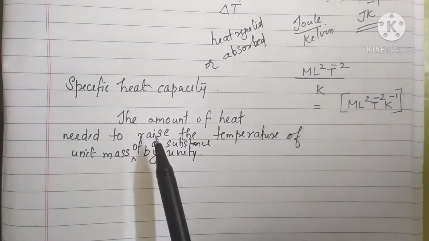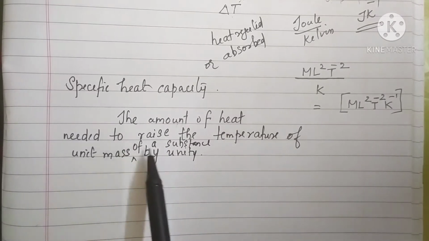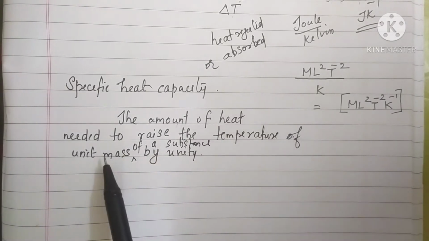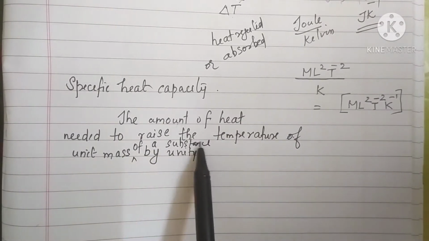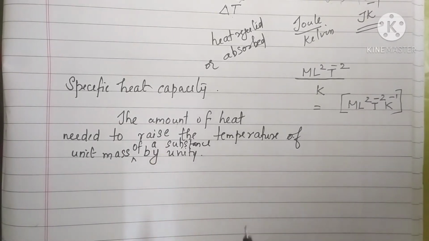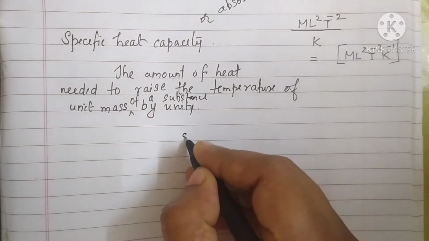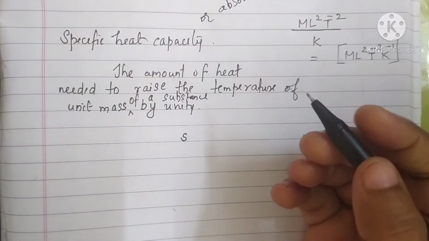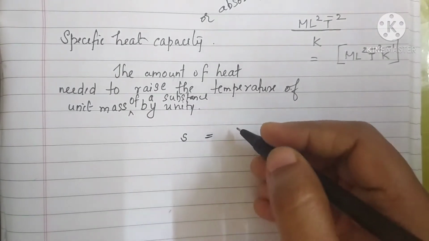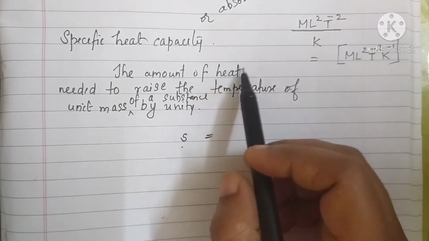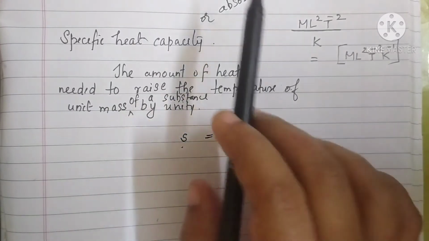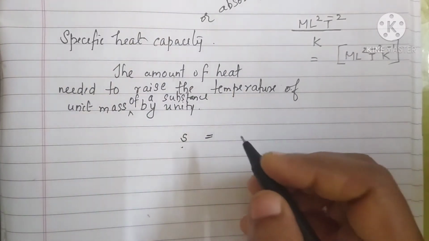Clear? The amount of heat needed to raise the temperature of unit mass of a substance by unity. So it can also be denoted by small s. Here small s means what? The amount of heat needed to raise the temperature of unit mass is actually the specific heat capacity.